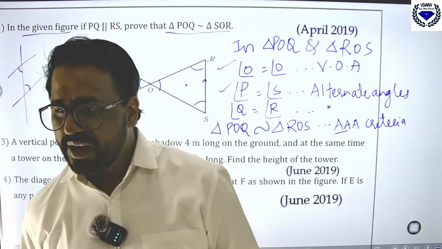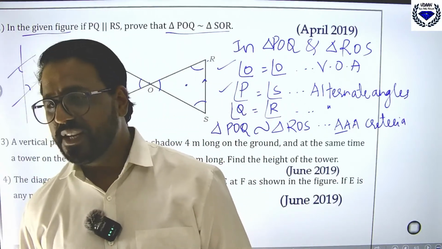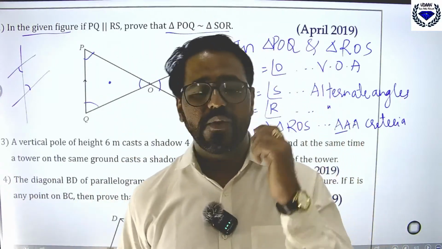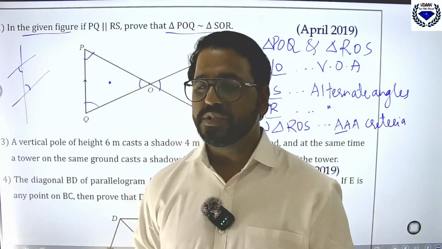Okay. So Venkatesh has written common, very good. Instead of writing common, you can use the word vertically opposite angle. Okay.